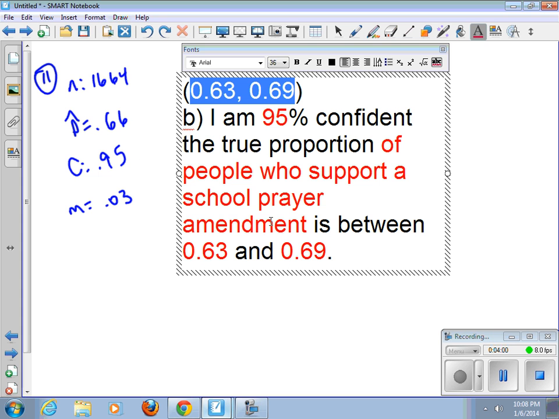Now, sometimes it gets tedious to say that stuff in red, the percentage of people who support a school prayer amendment or whatever, but that's very important, that we do the context of the problem.